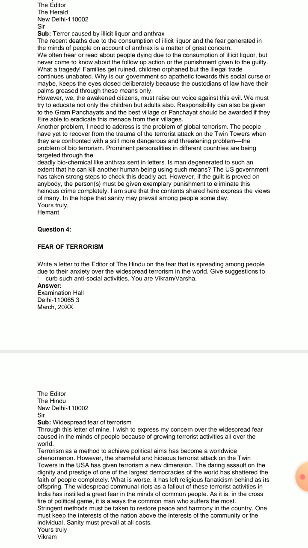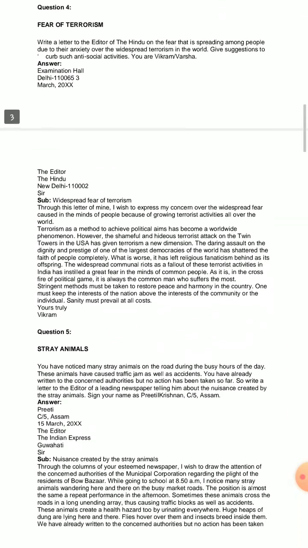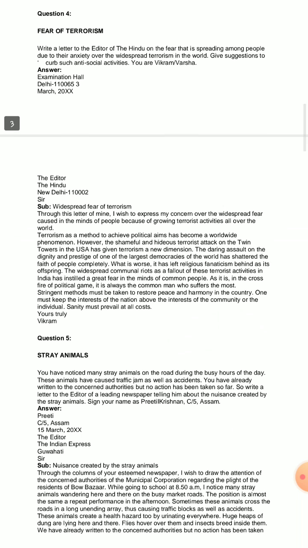So this particular editorial letter is a combination of two important issues. One is the consumption of illicit liquor, another one is the deadly chemical, that is anthrax. Now I am moving on to another question, question number 4. Now it is related with fear of terrorism. See, I have written at the top. Now that is the main topic of discussion.